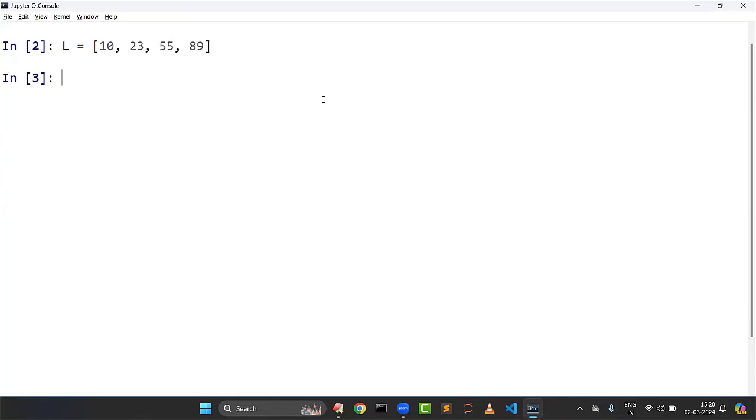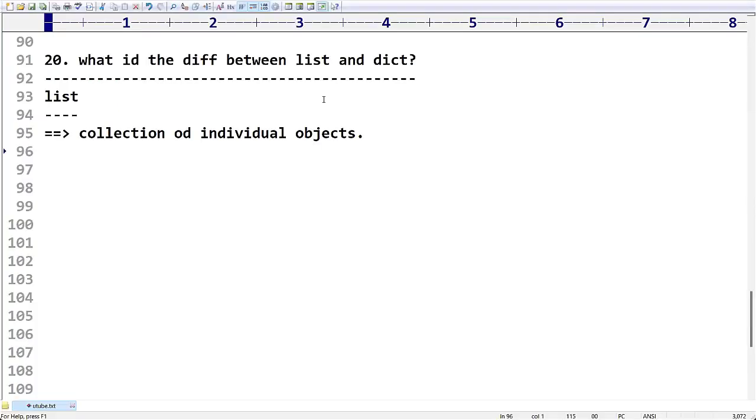Can I say these are individual elements? 10 is one individual element, 23 is one, 55 and 89 are different individual elements. So if you want individual elements, then only we have to go for list.